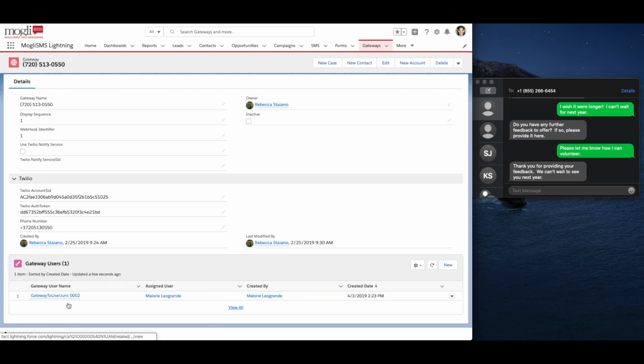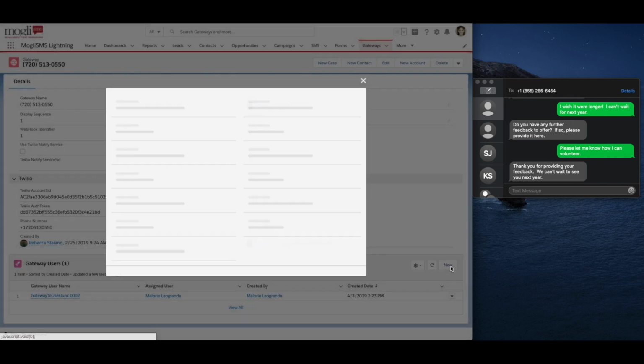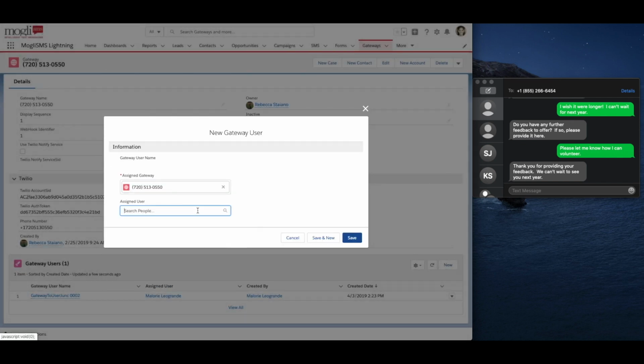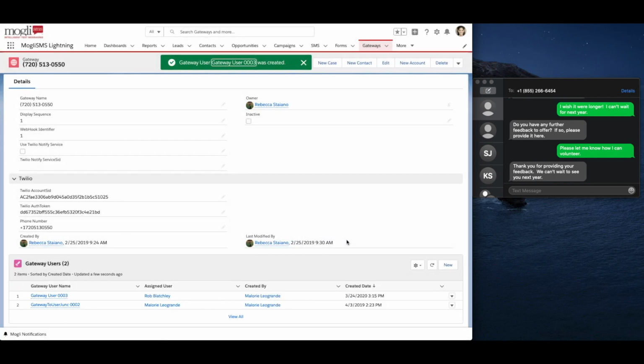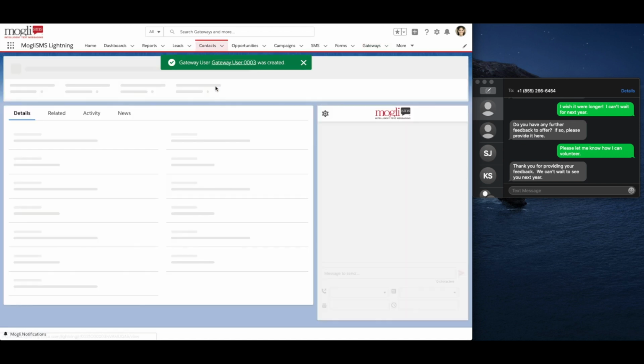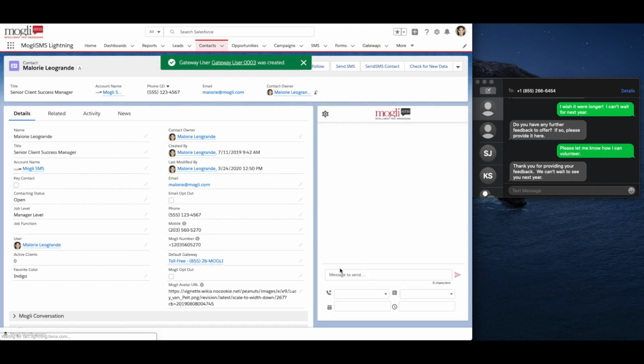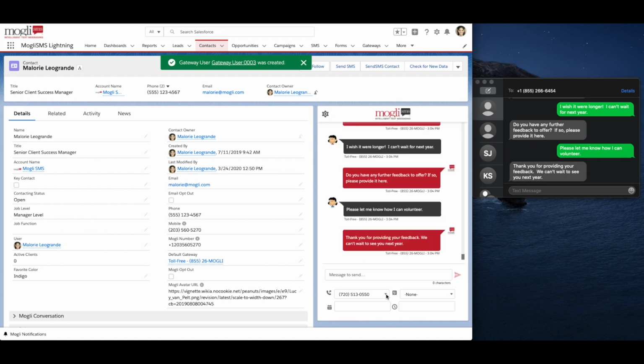And I can see that earlier at one point I had assigned myself to this particular number, but if I want to assign a different user to this number, I would go ahead and click New and assign my friend Rob to that number. Now, if I go back to my test contact record, I can see that I'm only going to have access to send from the numbers that have been configured.